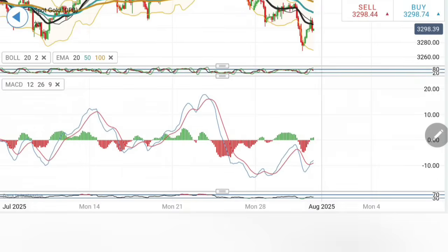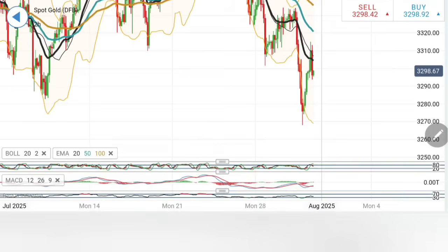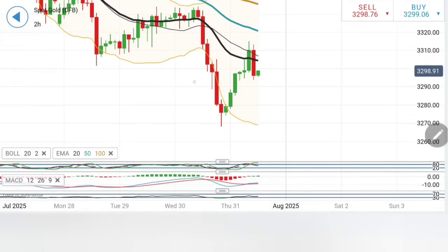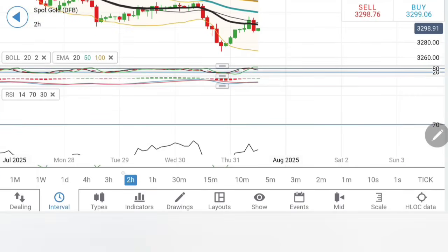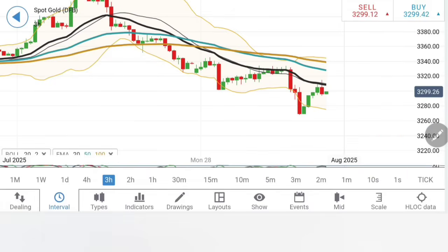Looking at the MACD, it appears there is not much upside available for gold, and hence we have to wait and watch the current candle. And yes, remember the data might bring a lot of volatility. The RSI is rising. Coming to the 3-hour chart, a similar observation here.